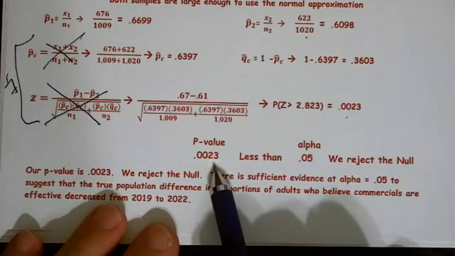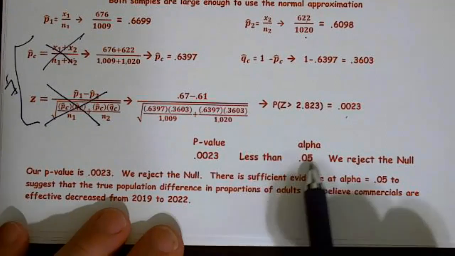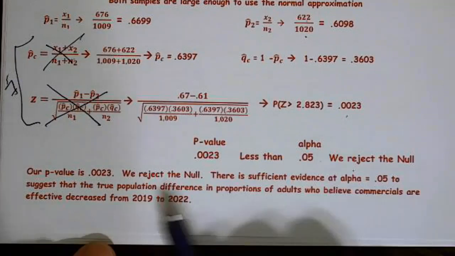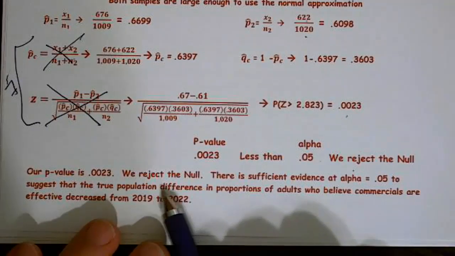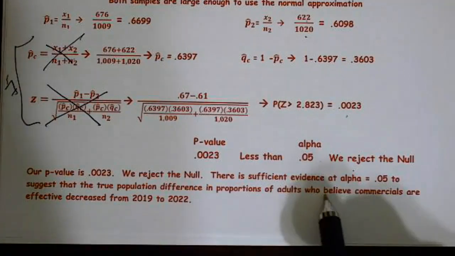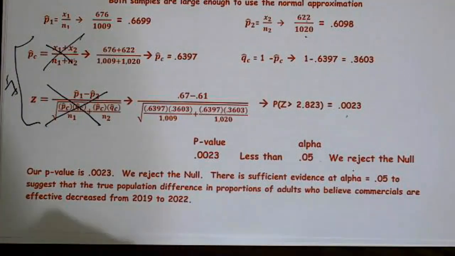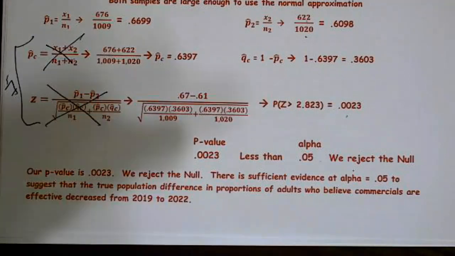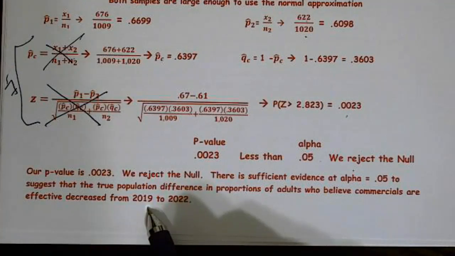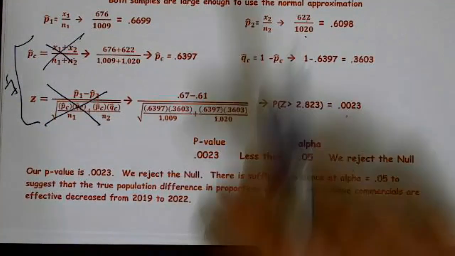My decision, well, 0.0023, they did not give me an alpha, so I'm going to assume 0.05. So our decision here is to reject the null. Our p-value is 0.0023. We reject the null. There is plenty of evidence at alpha equal 0.05 to suggest that the true population difference in proportion of adults who believe commercials are effective decreased from 2019 to 2022. So it definitely looks like it's gotten smaller as we went from 2019 to 2022. So that answers that part of the question.